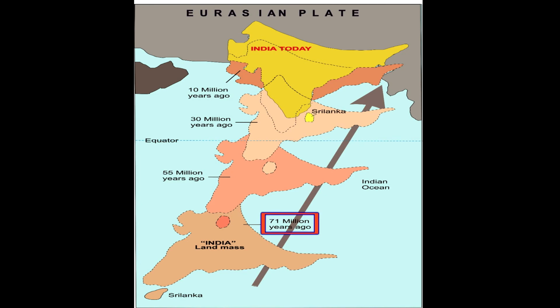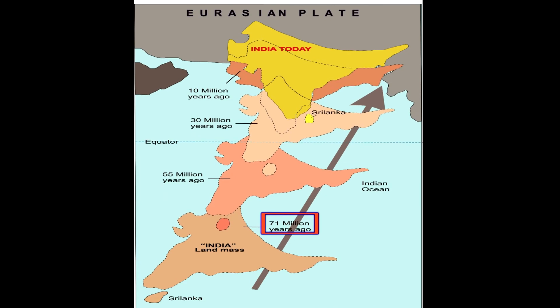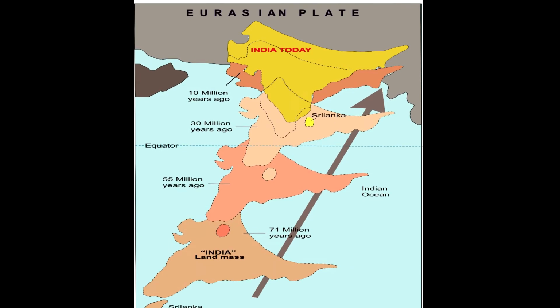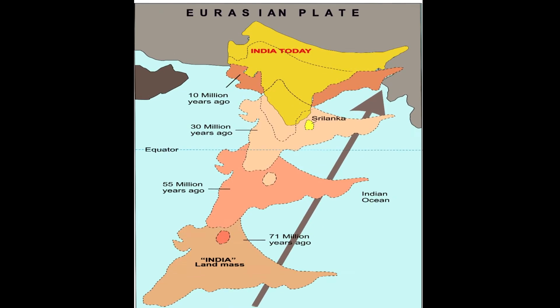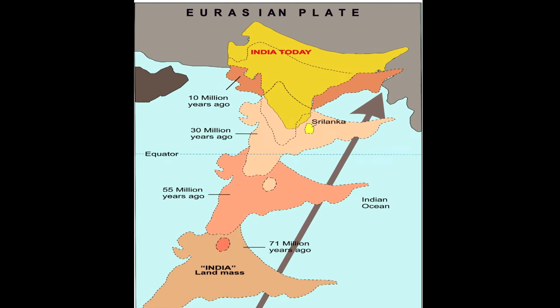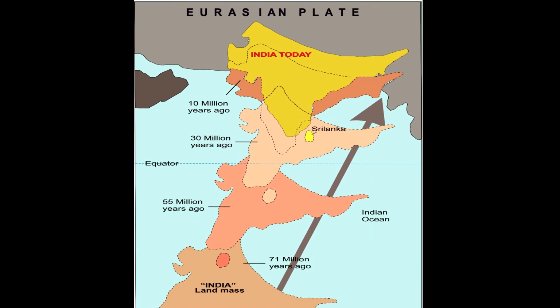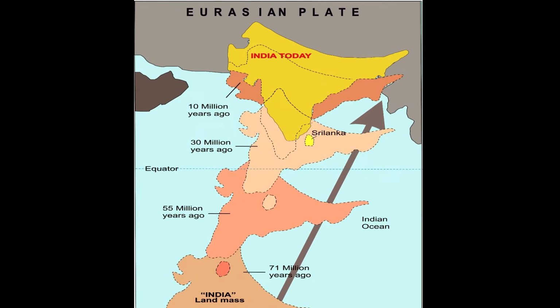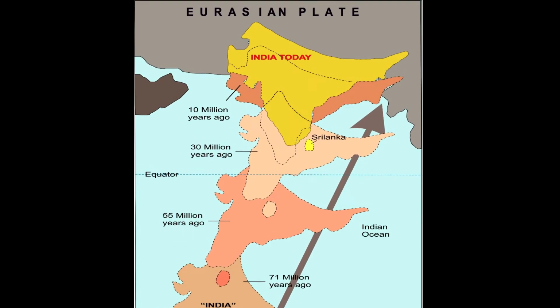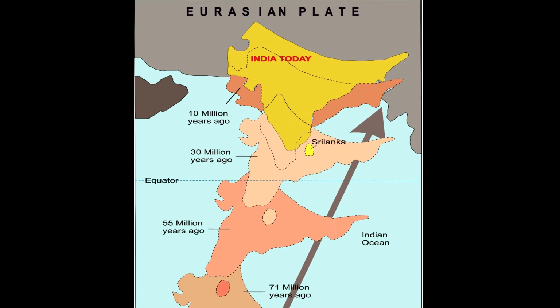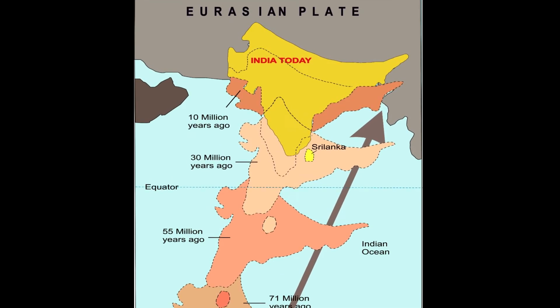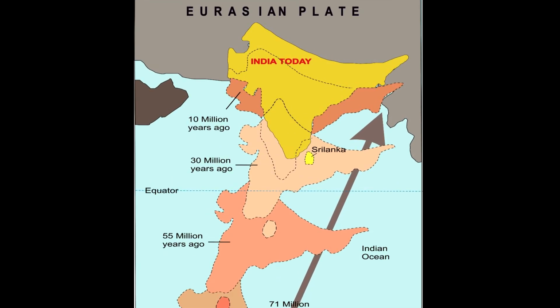But see here, this is 70 million years ago, the Indian plate was somewhere here, and over the time period it moved northwardly, and in 65 million years this plate, and the portion of this plate where the Narmada Son lineament was located, came over the hot spot and the volcanism has taken place.